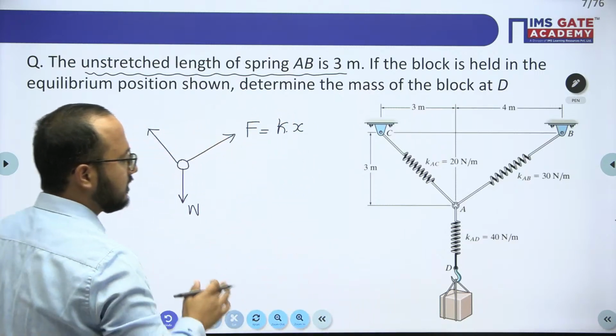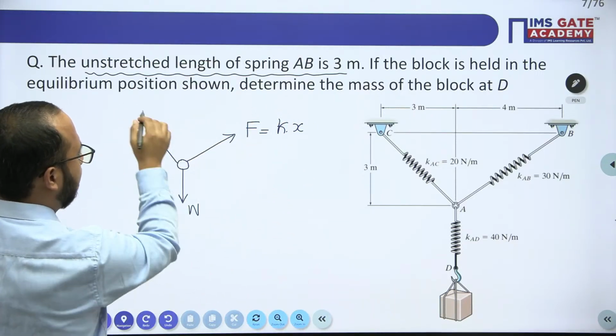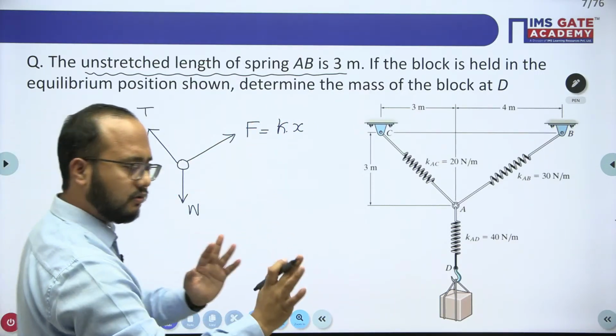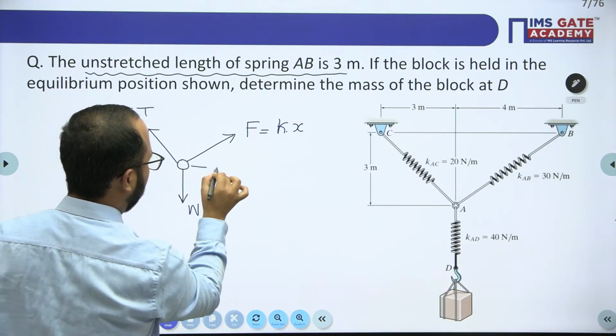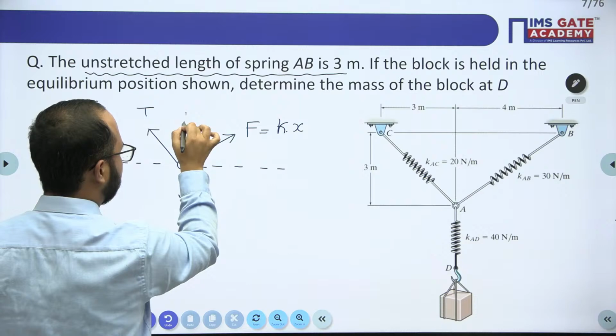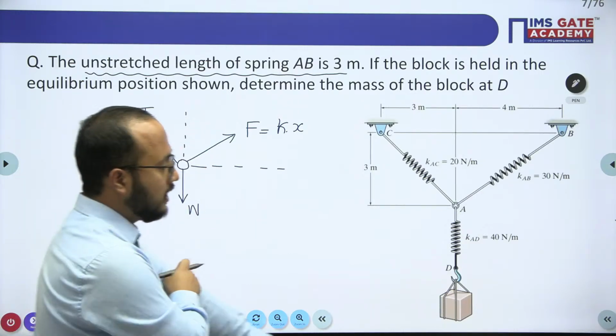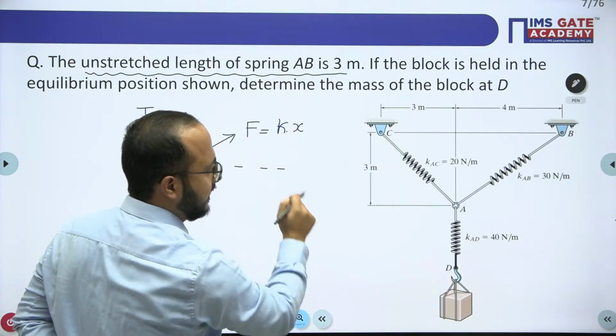Now try to understand this point. So let's suppose for the AC, if I put tension T as it is, so now try to understand. Let's suppose I draw the coordinate system here as well. So now if I want to calculate this x, what will be the x?